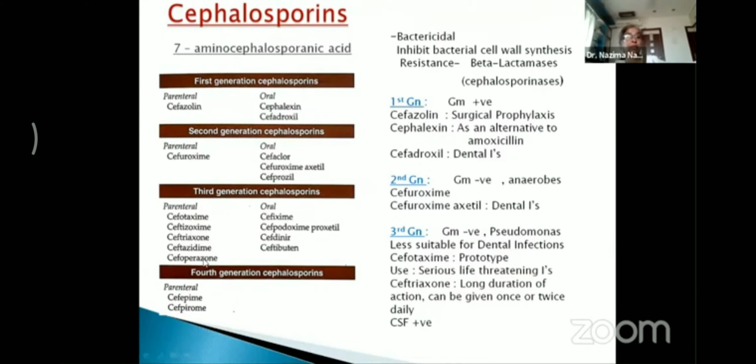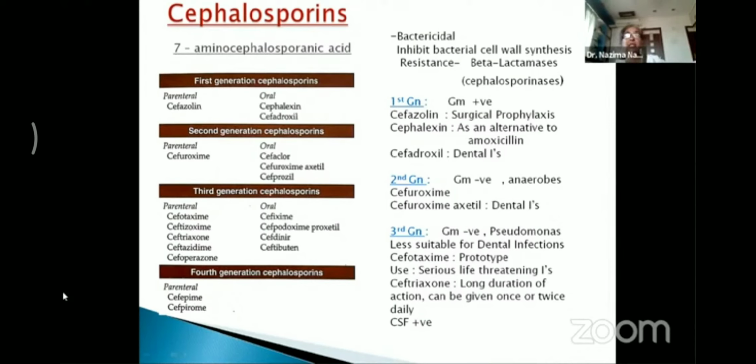The oral third generation drugs are cefixime, cefpodoxime proxetil, cefdinir, ceftibuten. In the fourth generation, we have only parenteral drugs, which are cefepime and cefpirome. So these are the four generations of the cephalosporins.